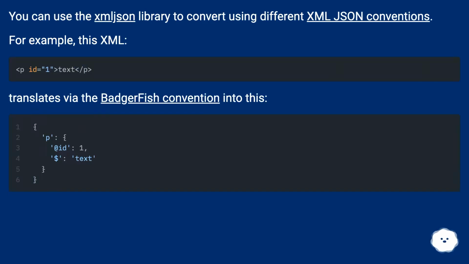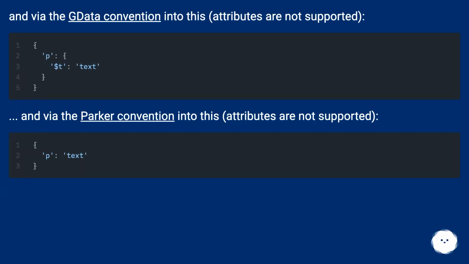You can use the xmljson library to convert using different XML JSON conventions. For example, this XML translates via the Badgerfish convention into this. And via the GData convention into this, attributes are not supported. And via the Parker convention into this, attributes are not supported.